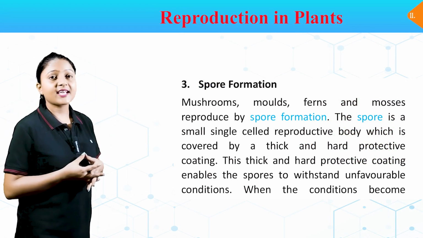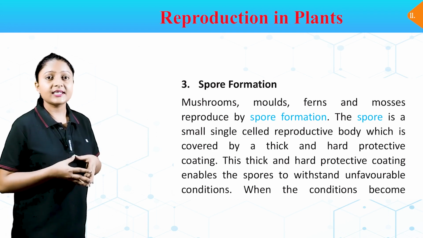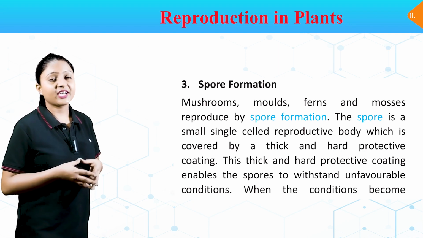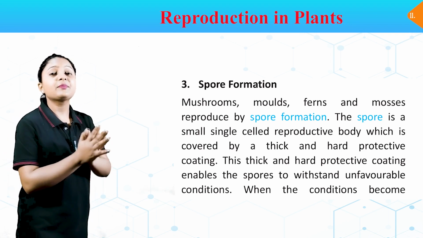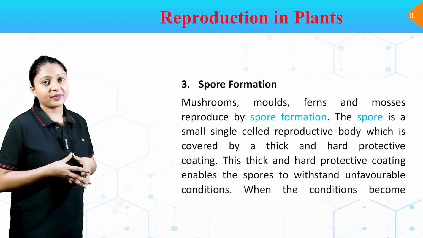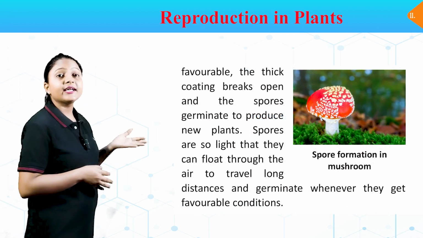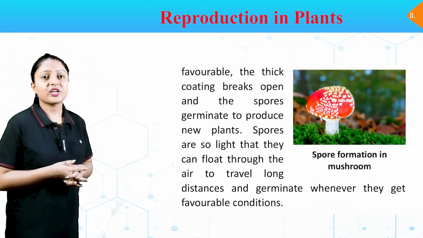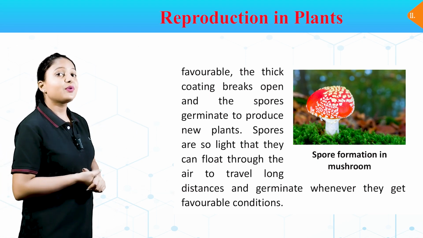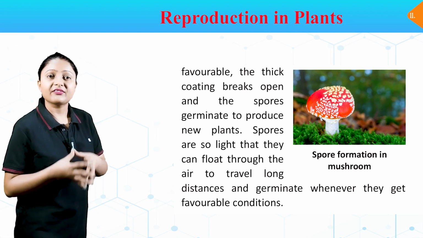Mushrooms, molds, ferns and mosses reproduce by spore formation. The spore is a small single-celled reproductive body which is covered by a thick and hard protective coating. This thick and hard protective coating enables the spores to withstand unfavorable conditions. When the conditions become favorable, the thick coating breaks open and the spores germinate to produce new plants. Spores are so light that they can float through the air to travel long distances and germinate whenever they get